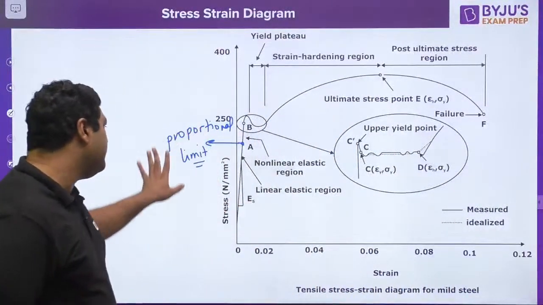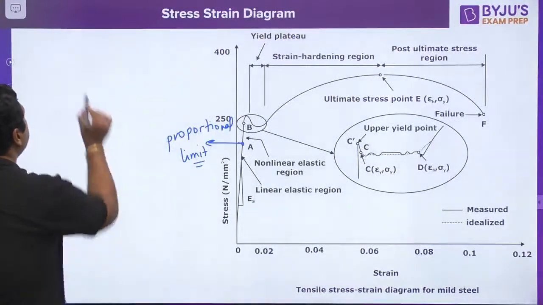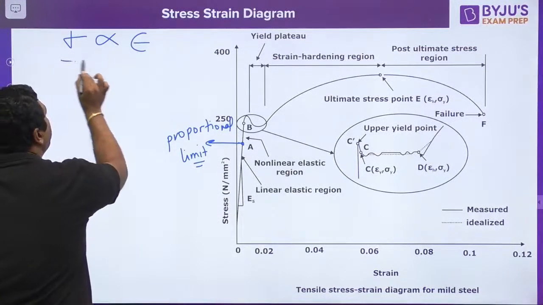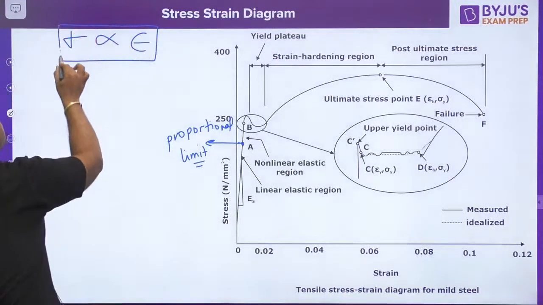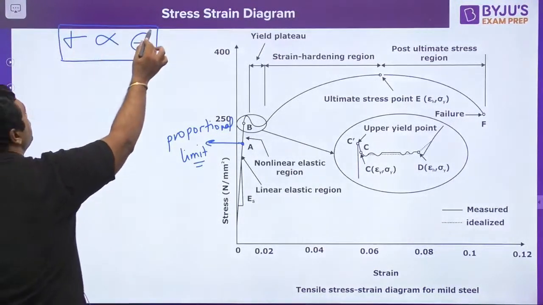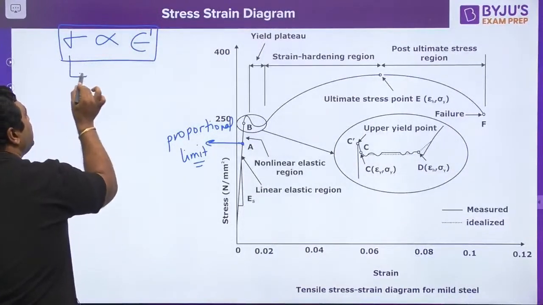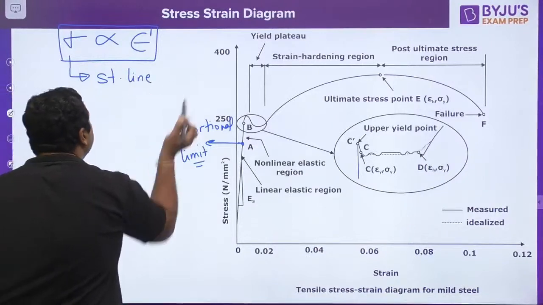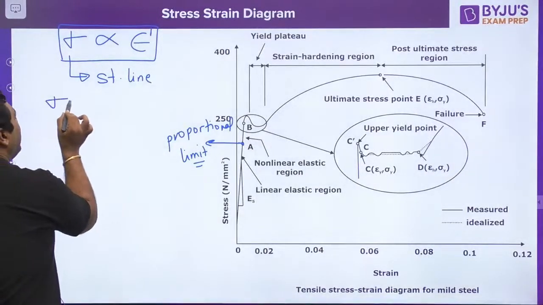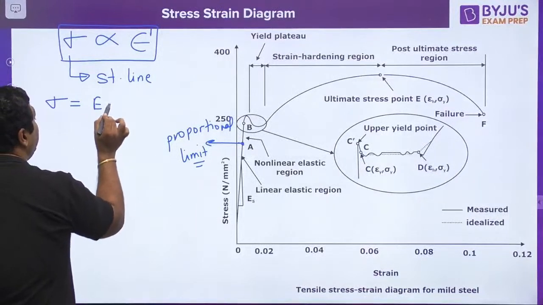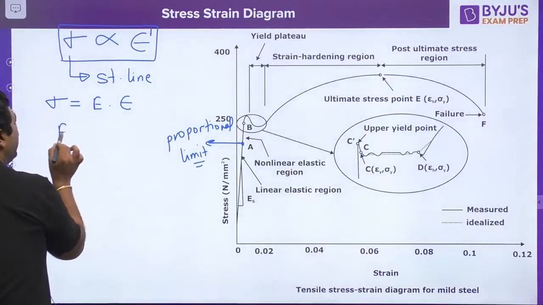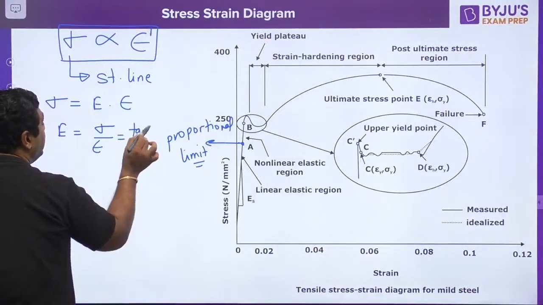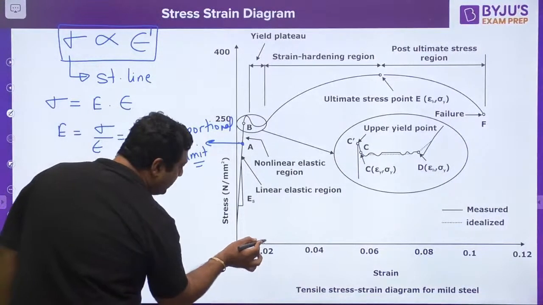And when I am saying that material is going to obey Hooke's law, it means stress is directly proportional to strain. And some people may be asking one thing, sir, when you are writing stress is directly proportional to strain to the power 1, obviously it states that the diagram is going to be a straight line diagram. And it is also very much obvious that when you apply the proportionality constant, it is going to be E times epsilon, and we will be getting E is nothing but sigma upon epsilon, which is nothing but tan theta, that is, my dear, nothing but the slope of this curve.